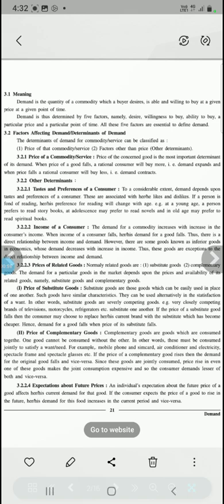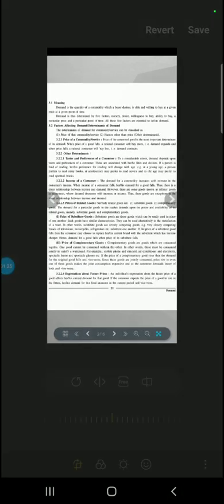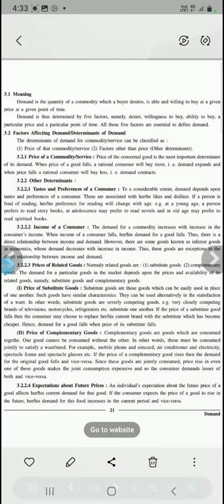Demand is the quantity of a commodity which a buyer desires, is able and willing to buy at a given price at a given point of time. This is the definition given in the 11th standard GSEB economics textbook, so we are referring to that only. Here you could see that there are certain things, like here there is the term desire.